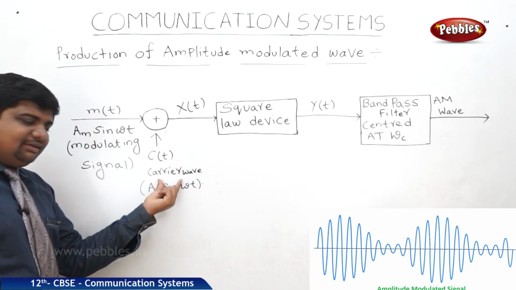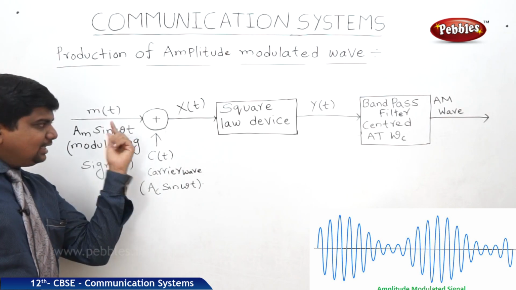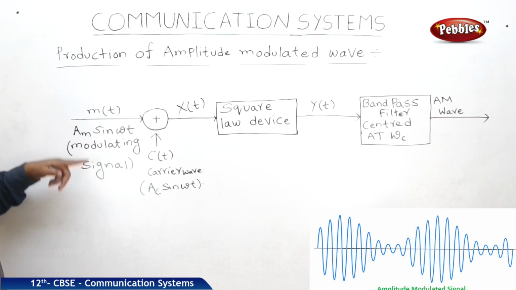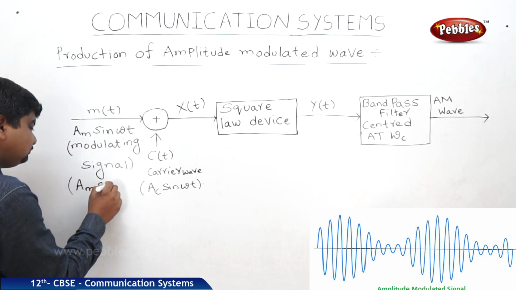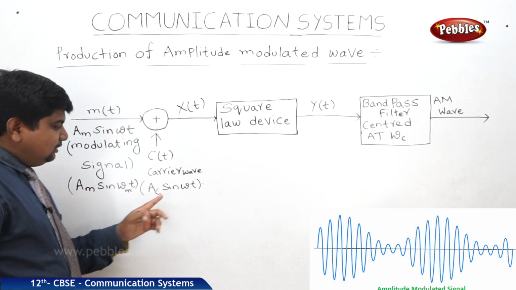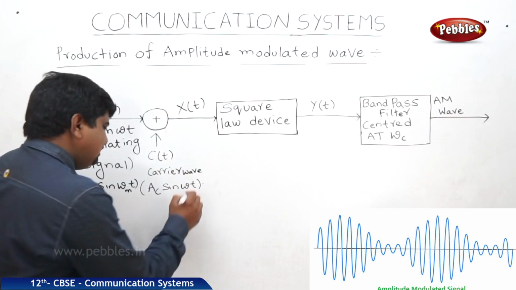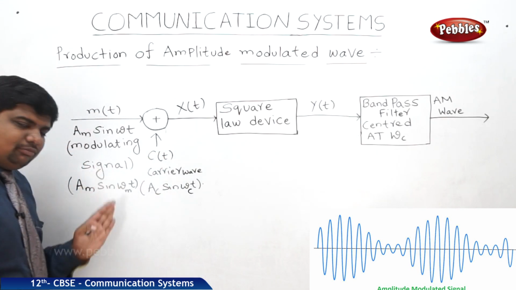So go back to the carrier wave, bring the wave which is to be modulated, and add. The equation for the modulated wave is Am sin omega t, or we can write Am sin omega m t. The equation for the carrier wave is Ac sin omega t. More clearly we can write omega c t also, meaning the carrier wave frequency and the modulated wave frequency.